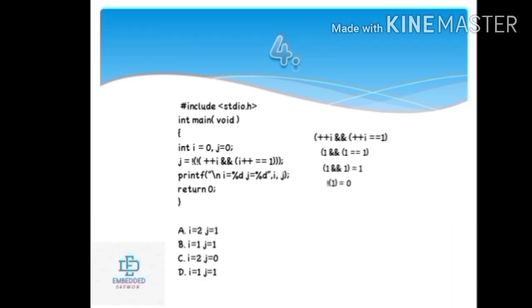So j will be, and after that there are two negations applied to this operation. The first negation is applied to the answer of the innermost bracket, that is 1, so it will give 0, and then the next negation will give the answer 1 and that is the value of j, so j will become 1. After all this operation i will get incremented, so hence i will become 2. So our answer is option A, i is equal to 2, j is equal to 1. Next question.